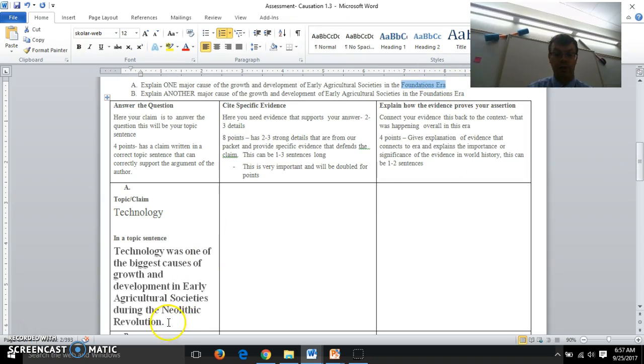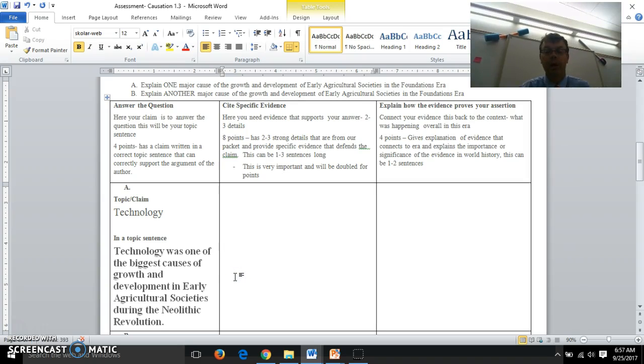I didn't use foundation era. I used Neolithic Revolution. I didn't say major cause. I said one of the biggest causes. So I changed it up a little bit. I made it my own. I would probably give this one about a 3.5 out of 4. It's a little more original. I put a few of my own words in there. So this probably gets a 3.5 and a 4.